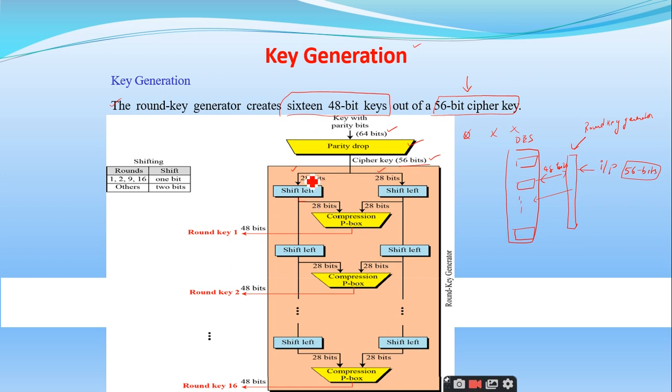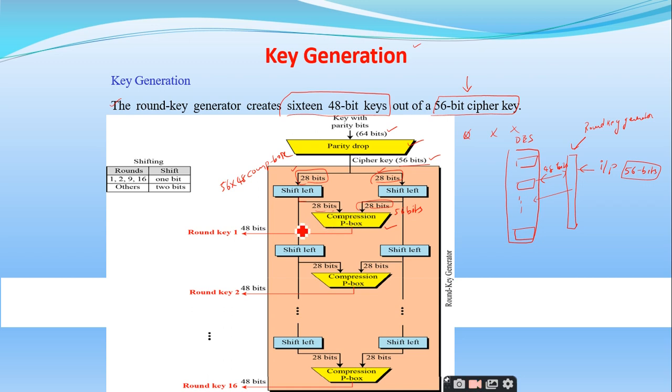Yes, sir. So the left 28 bits are given to the left shift, and similarly the right 28 bits are given to another left shift operation, and again they are combined as 28 bits and 28 bits, right? And these 28 plus 28, again I have 56 bits, but I need to generate 48 bits. So what do I have to use? I have to use a compression P box. The number of outputs is less than the number of inputs in the compression P box, so it is a 56 by 48 compression P box, right? Is it clear?